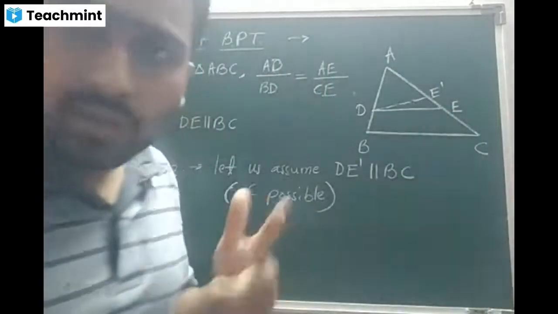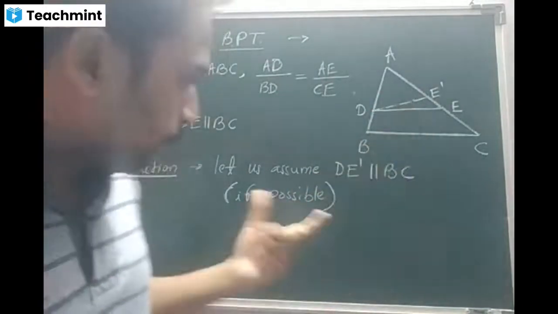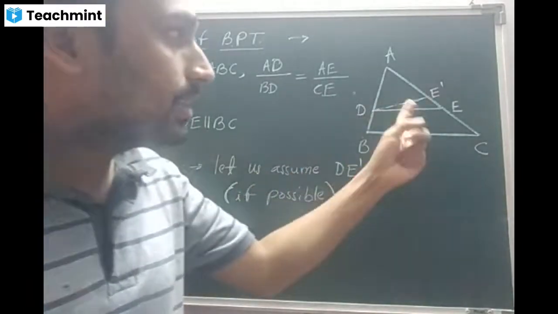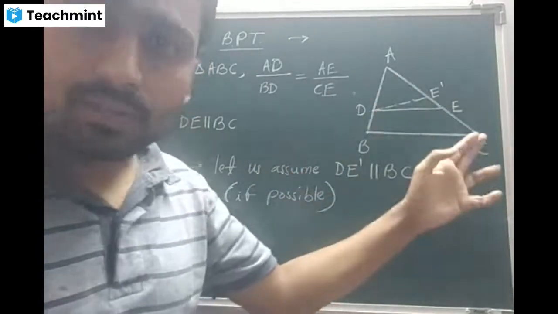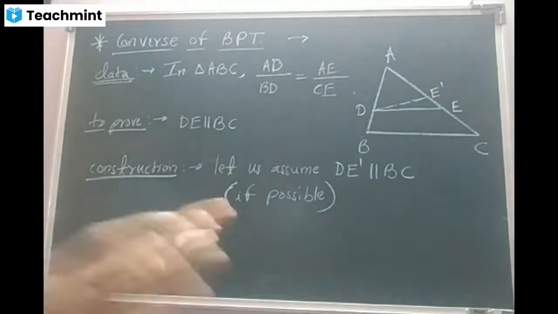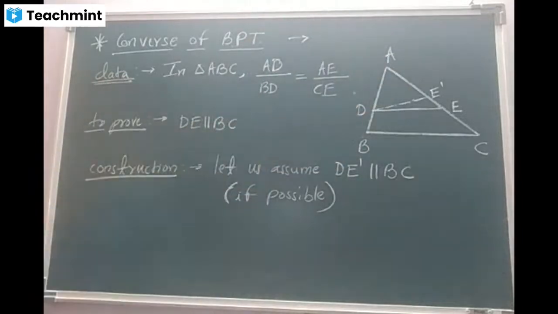See beta, our diagram only shows not parallel, but then also we are assuming, if possible, other than DE, there is one more line which is parallel to BC. Is that clear, students? Yes, sir. Okay. Copy till here. I will proceed further. Quick.